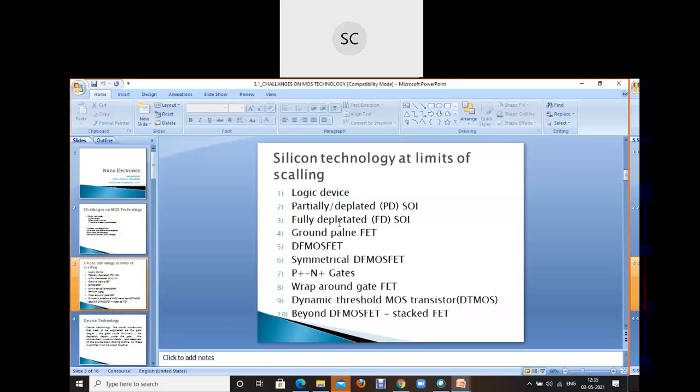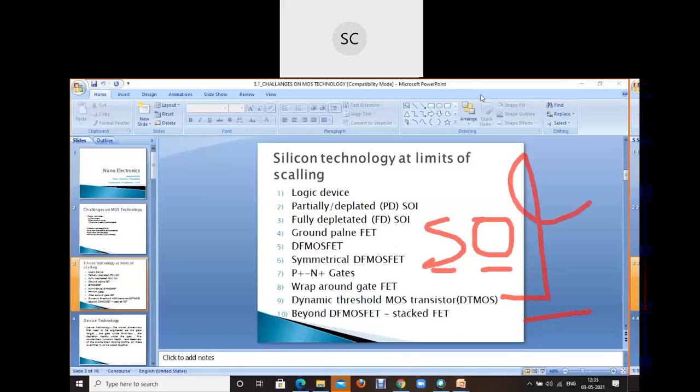Now, next is the silicon technology at limits of scaling. Today, we are going to discuss this. In silicon technology at limits of scaling, 10 points are there. I recommend you to write this down. Today, we will try to finish 5 and the remaining 5 we will look at in the next class. That is a logic device, partially depleted, fully depleted SOI. SOI stands for silicon on insulator: S stands for silicon, O stands for on, I stands for insulator.